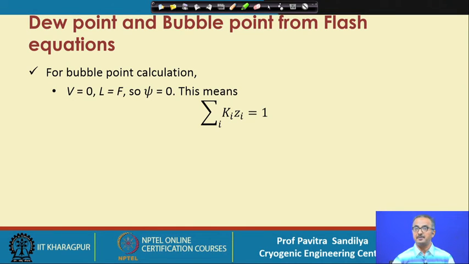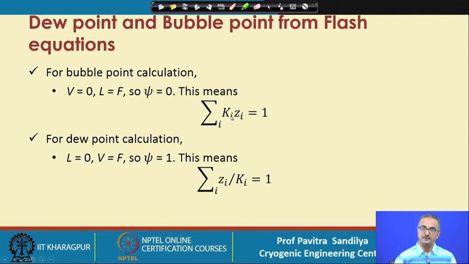So that is why the vapor has been taken to be 0, and that means the feed is equal to L, so psi is equal to 0. If you put psi equal to 0 in the previous equation, we end up with this particular equation, which is the same as the one we learnt earlier in the lecture on dew point and bubble point calculations.